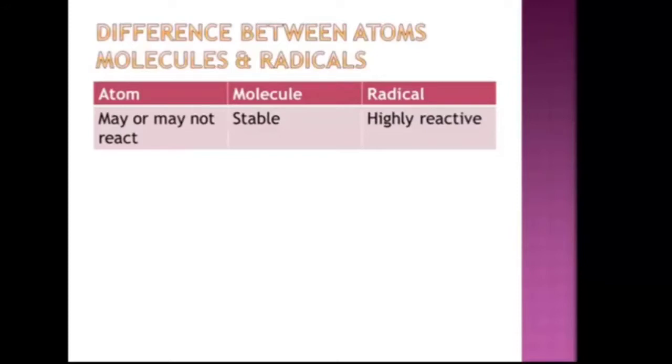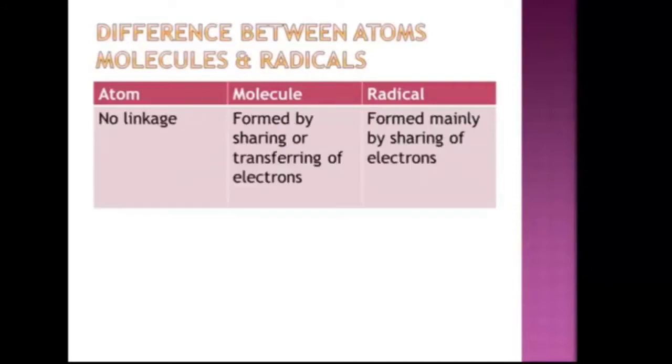Whereas radicals are highly reactive because they carry charge. So they want to become neutral, so they will either lose electrons or gain electrons. So an atom may or may not react, a molecule is always stable, whereas a radical is highly reactive. Next difference, an atom has no linkage because an atom is a single unit. It is not combining with anything, whereas a molecule is formed by either sharing or transferring of electrons. And radicals are mainly formed by sharing of electrons. Therefore, they form covalent bonds by sharing of electrons.